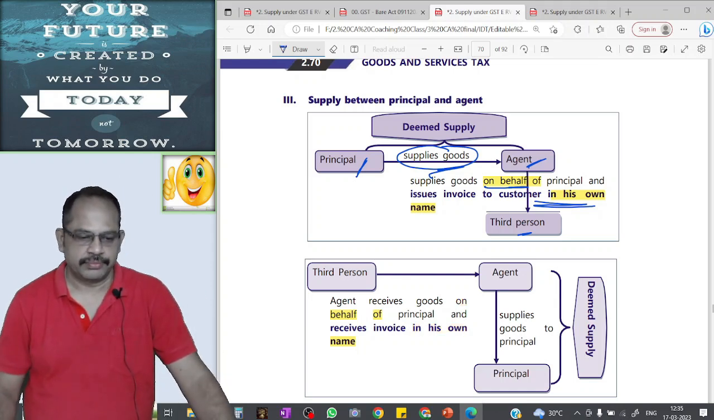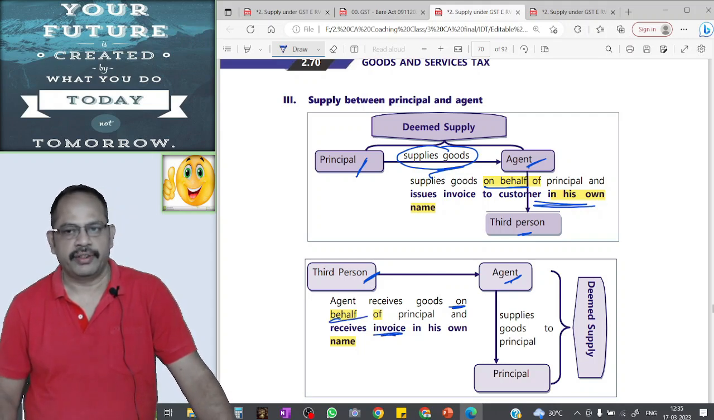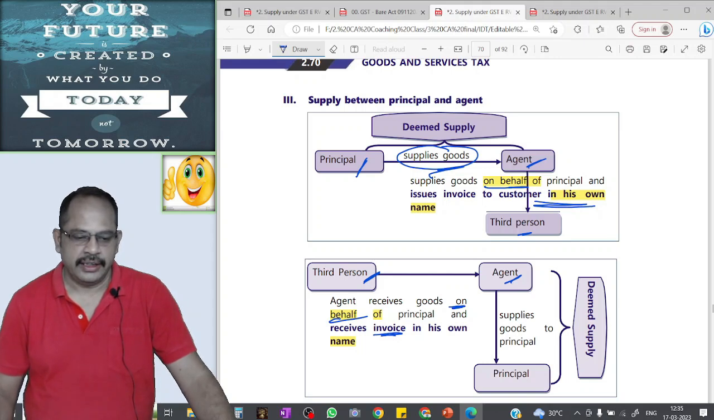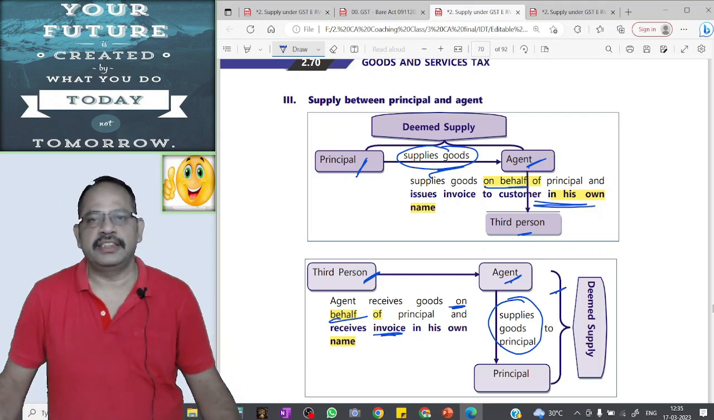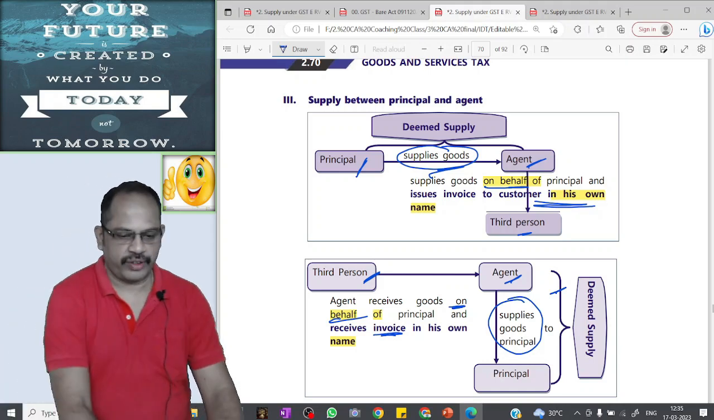Second scenario, agent procures some goods from a third person on behalf of the principal and receives the invoice in his own name. Subsequently, he supplies such goods to the principal. This will be treated as deemed supply. It is a taxable event and GST will be attracted.